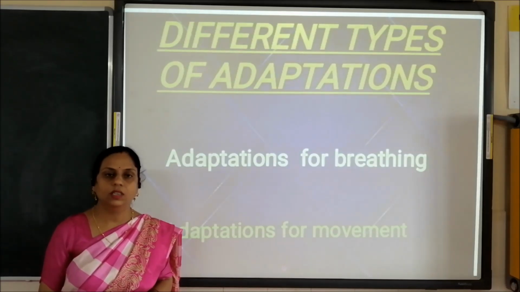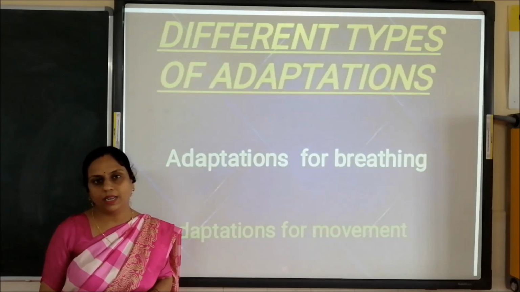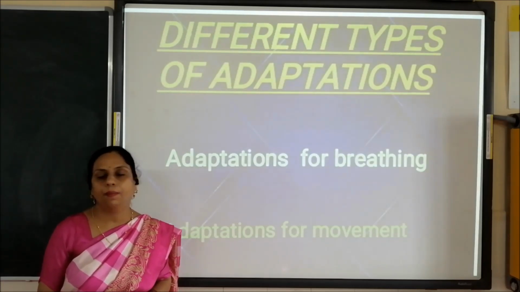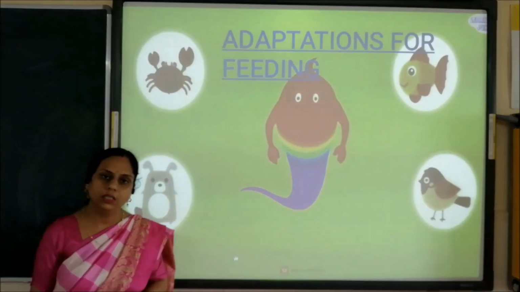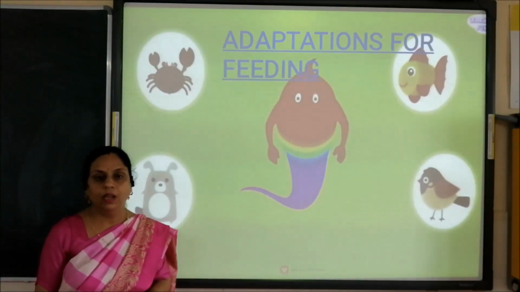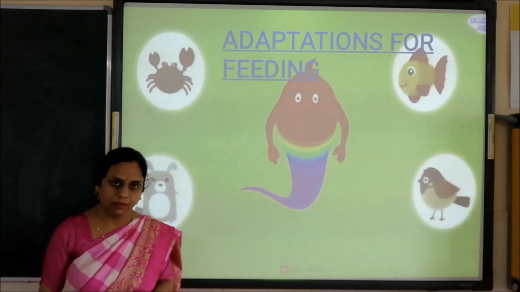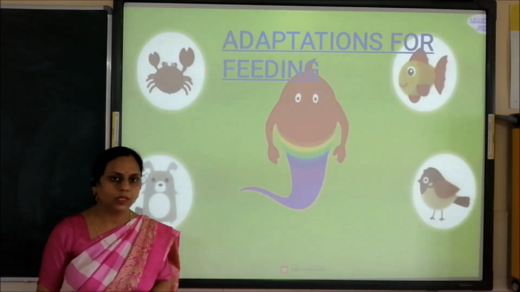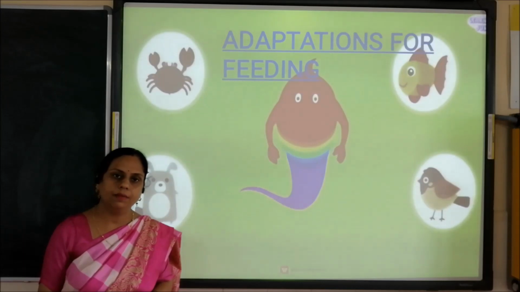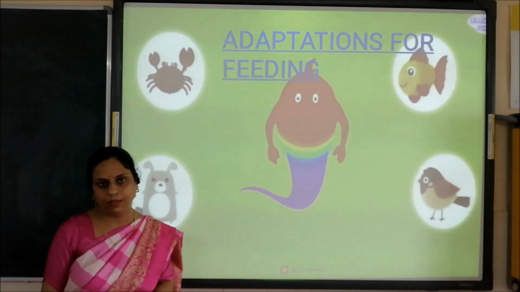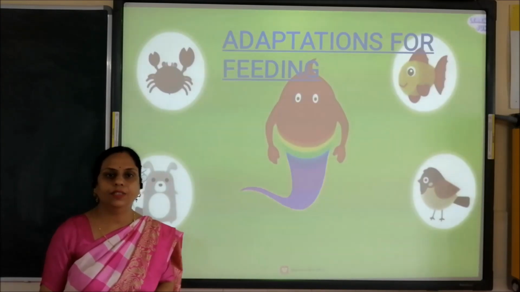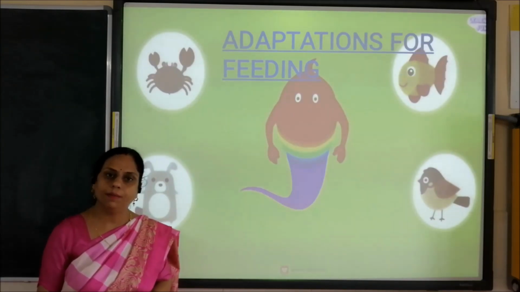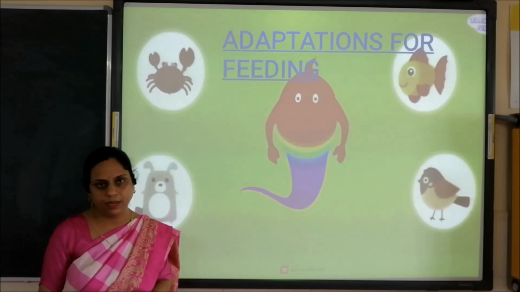So in this session we are going to study the third type of adaptation, that is adaptations for feeding. Feeding means eating. As you all know, different animals have different eating habits. They have developed different adapted features which help them to feed accordingly.